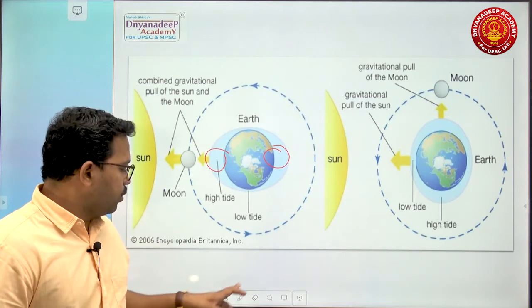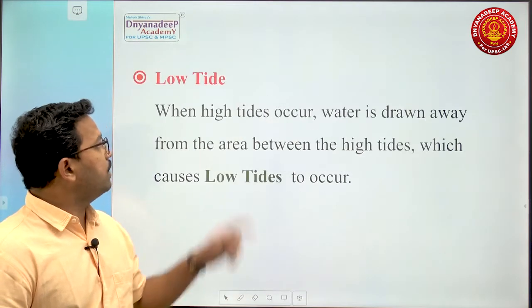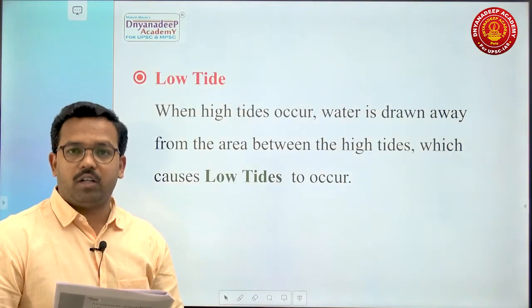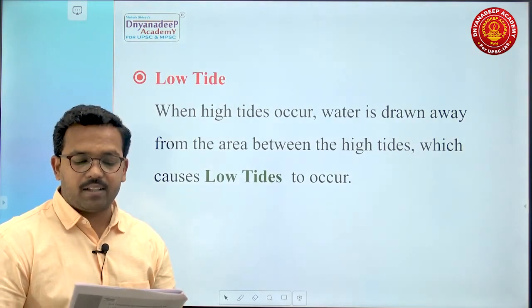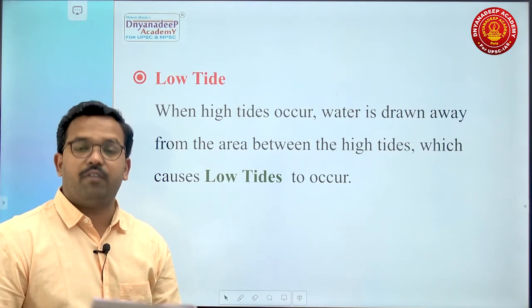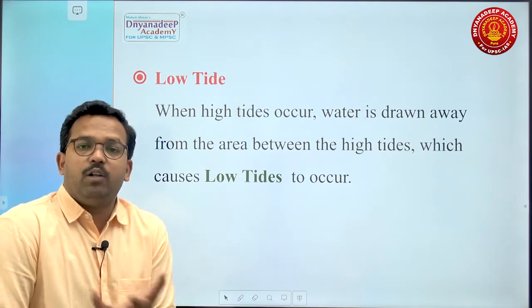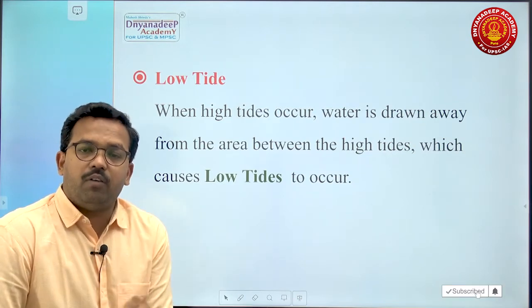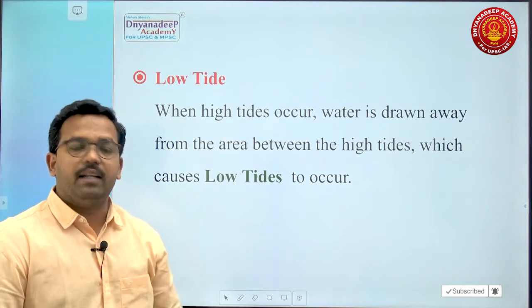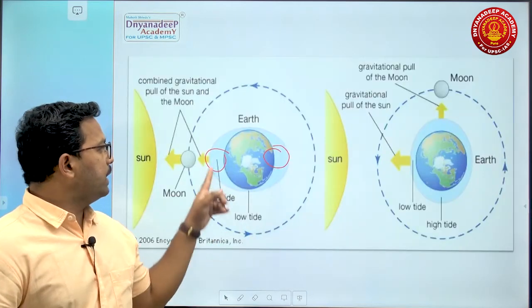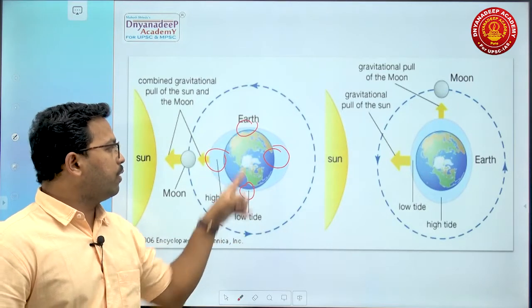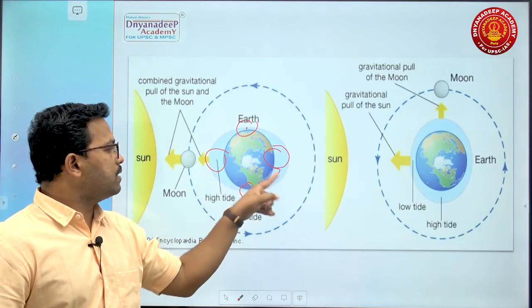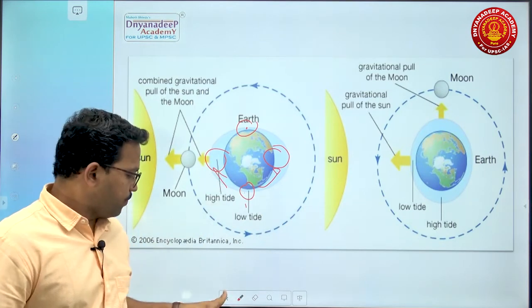Then there comes low tide. What is the definition? When high tide occurs, water is drawn away from areas between the high tides, which leads to the formation of low tides. So while low tides occur, water has been drawn from these areas towards high tide. It leads to the formation of low tide. So it is high tide and this portion corresponds to low tide. Why? Water from these two areas has been drawn towards these high tide regions.